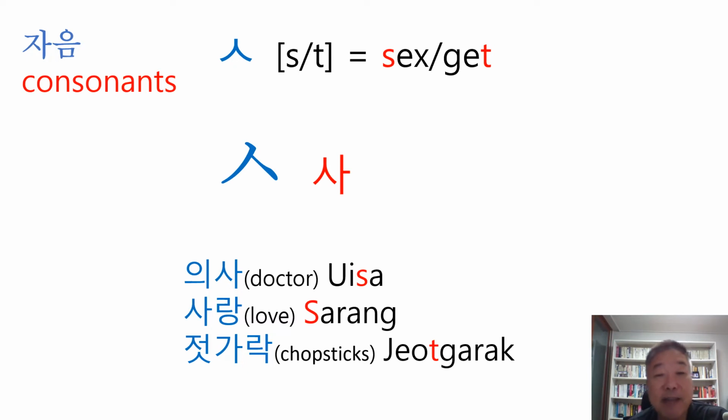의사, which means doctor, 의사. 사랑, which means love. You already know the word 사랑. 젓가락, which means chopsticks. 젓. The 사 comes at the end of the syllable. 젓. So it sounds like T. Okay?